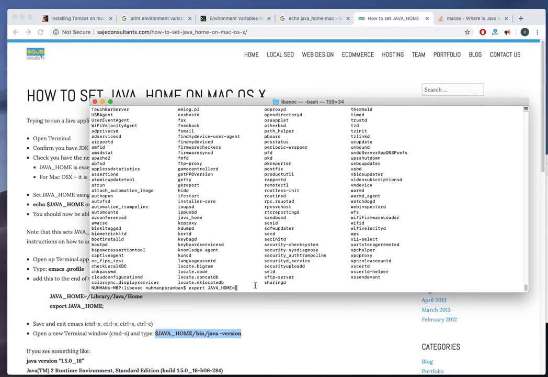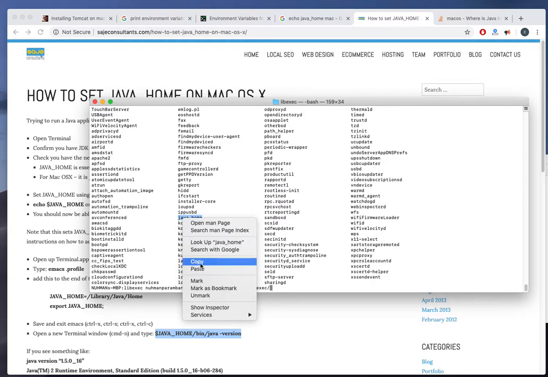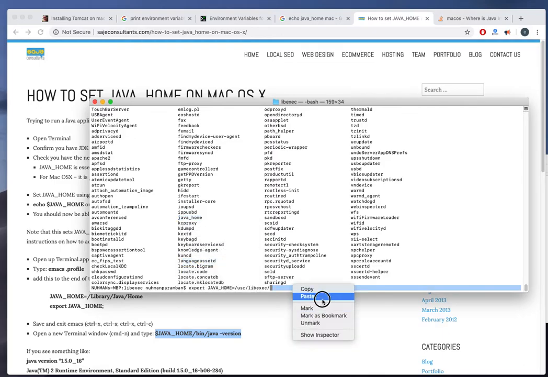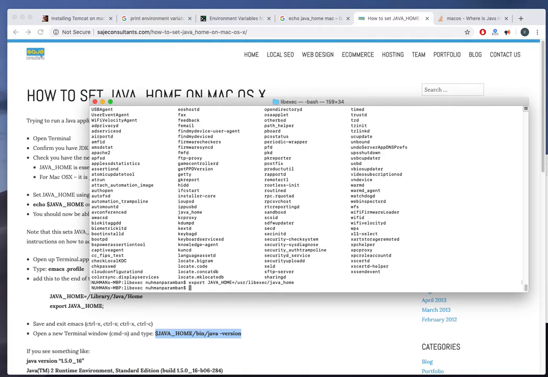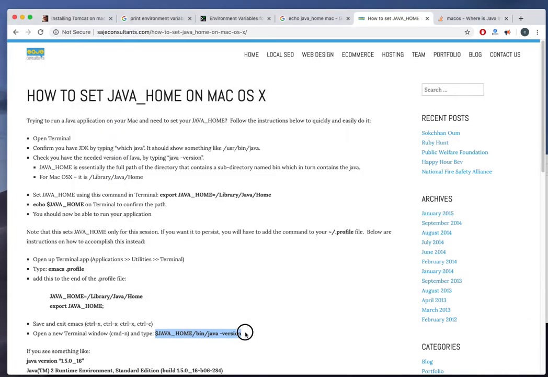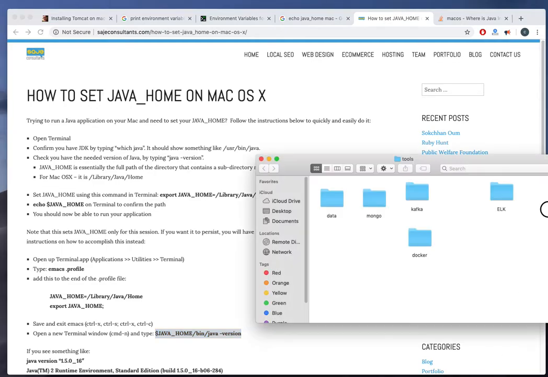And I need to set this one also. Okay, so right now everything is done. To make sure everything works perfectly, I'm just going to copy this one and try again whether it's working fine or not.